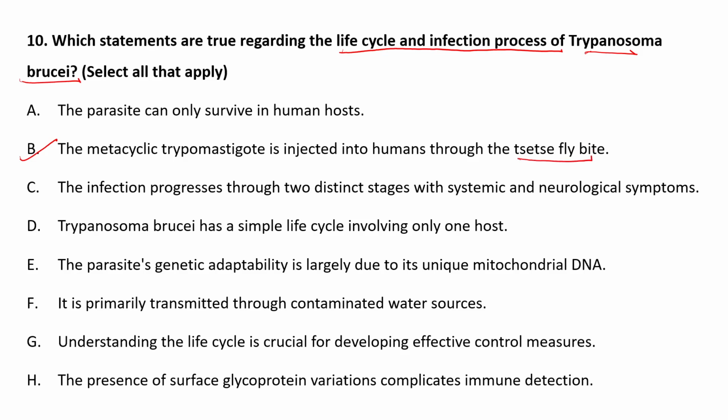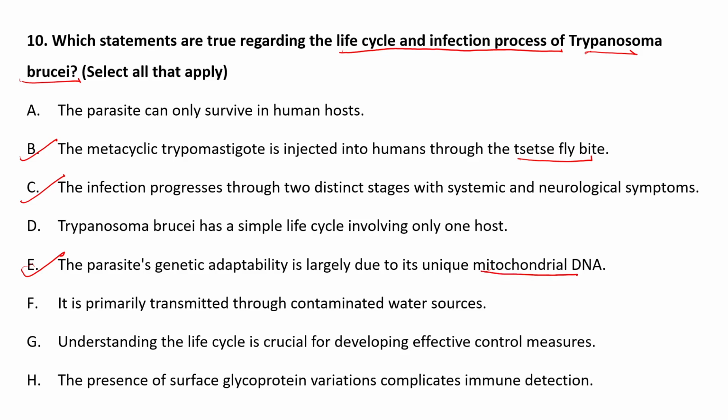Yes, we have seen this. The second correct option is that the infection progresses through two distinct stages with systemic and neurological symptoms. Yes, correct. And the parasite's genetic adaptability is largely due to its unique mitochondrial DNA. Yes, this is also correct.